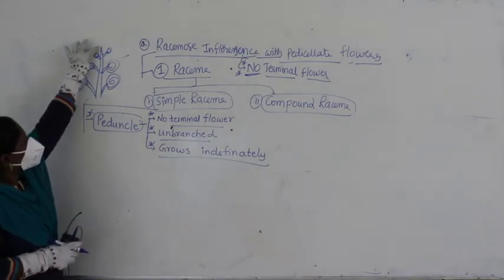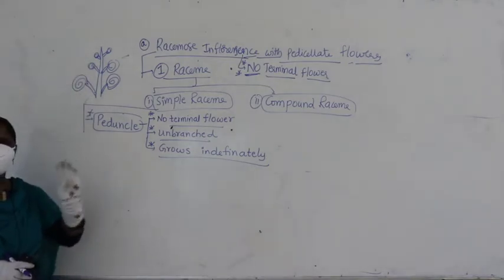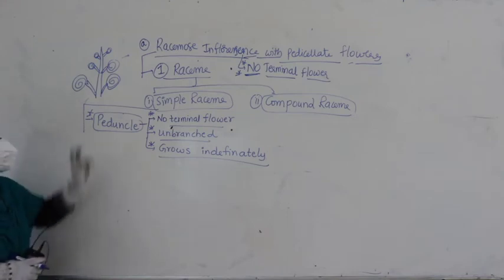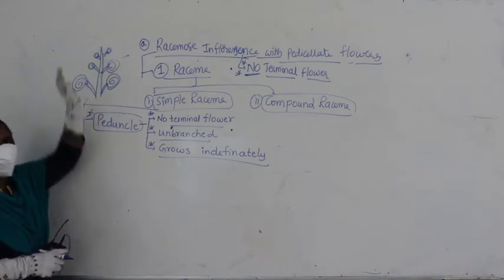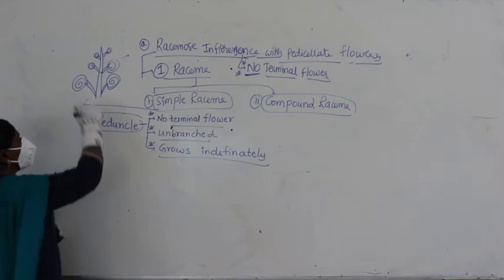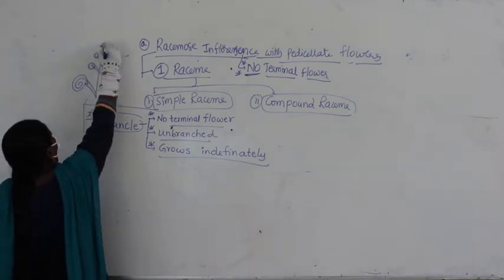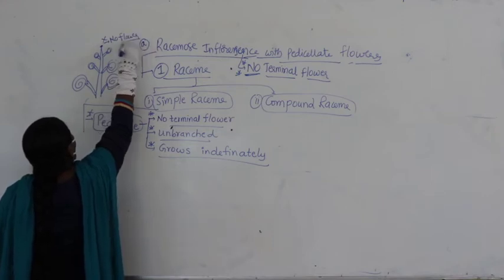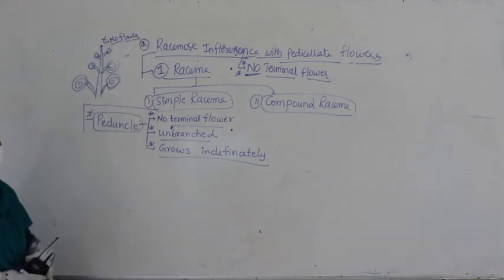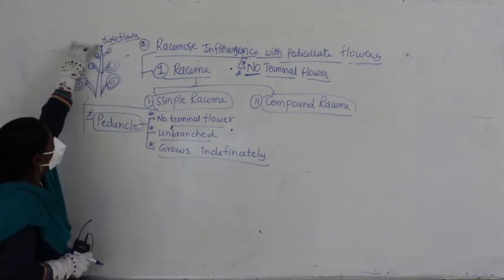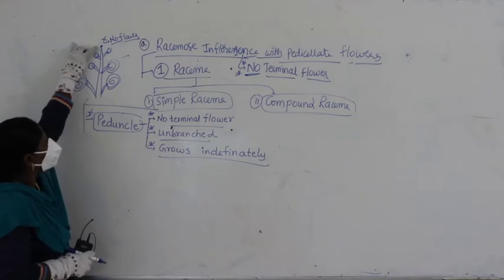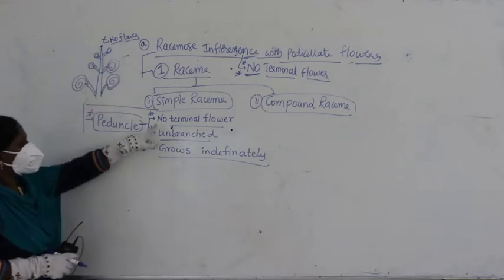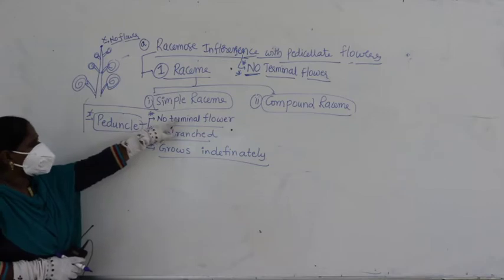The tip, the apical bud, is not terminated with a flower. So can you see any flower here? So here no flower. The terminal part, the tip or apical bud, has no flower. So we say no terminal flower.